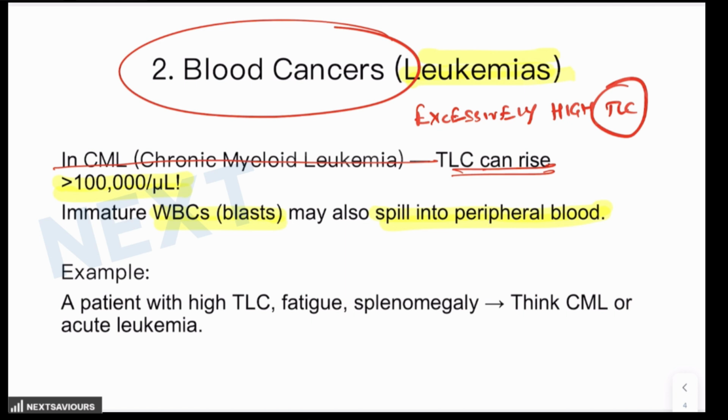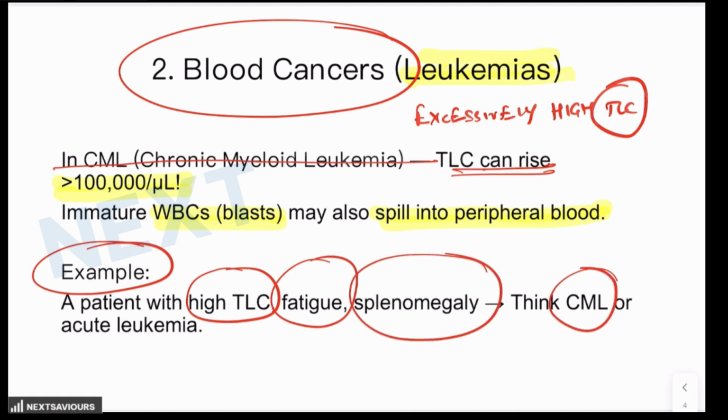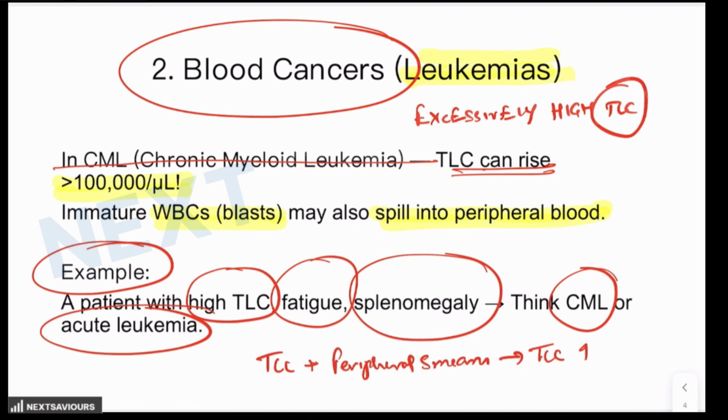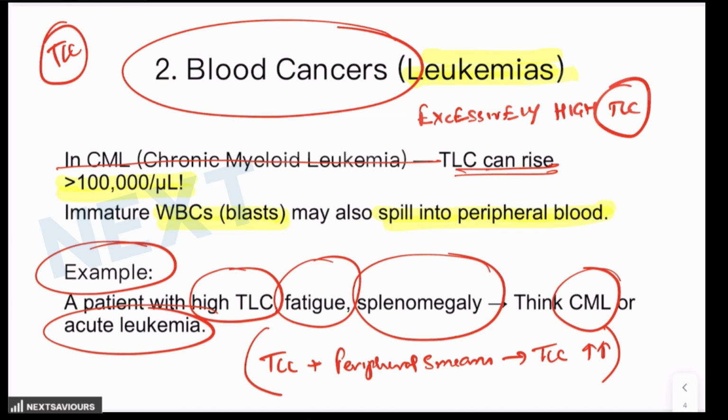For example, if a patient with a high TLC comes to you with fatigue and splenomegaly, then think of CML or acute leukemia. Thereby, we have to correlate the total leukocyte count with the peripheral smear if the WBC count is unexpectedly higher. So, the total leukocyte count is not just reflective of infection, it can also give you an idea that the patient could be suffering from a leukemic disorder, that means blood cancer.